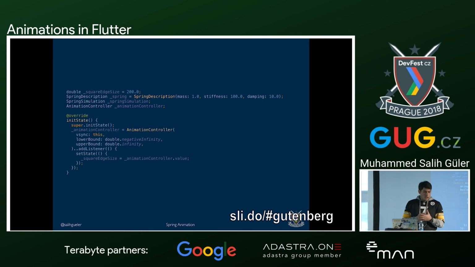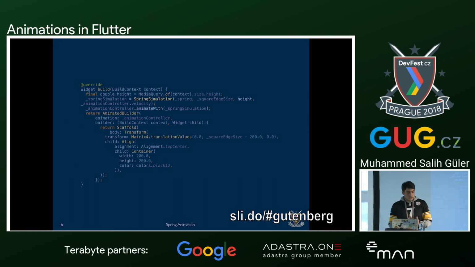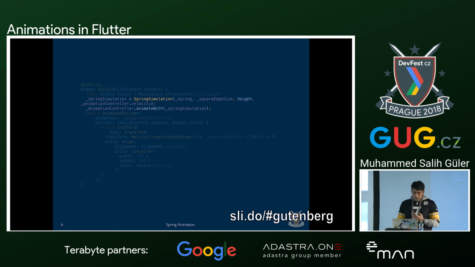So how do we create the spring simulation and spring animation? We already created the animation controller, and spring simulation gets the spring description, it gets the size of the object that we created, and it uses the lower end as the limit.